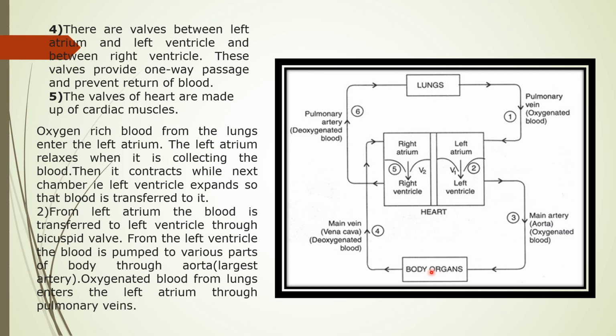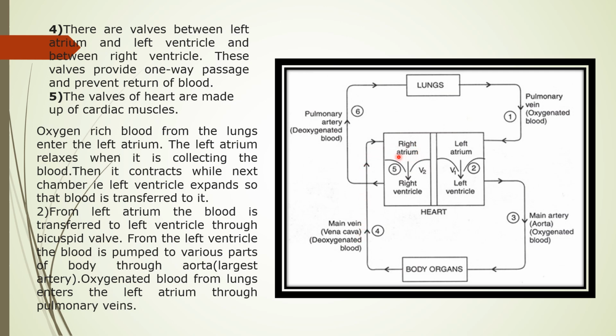In return, all the cells are giving what? They give the deoxygenated blood, or you can say carbon dioxide carrying blood. So carbon dioxide carrying blood comes by a vein. That vein is known as the vena cava, and as you have seen in the previous diagram also, there are two vena cava: the superior vena cava and the inferior vena cava. So from that, carbon dioxide carrying blood comes to the right auricle.